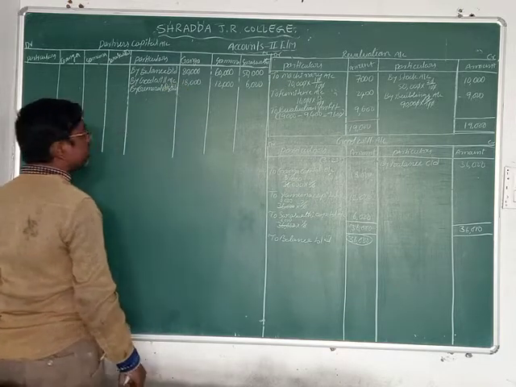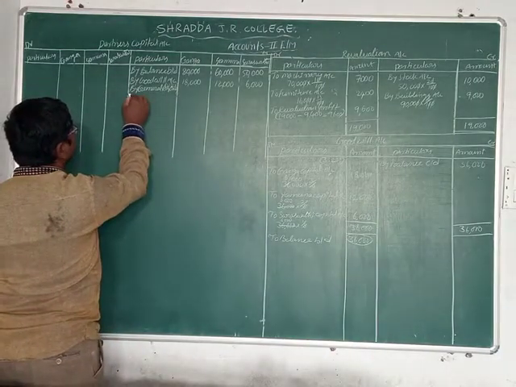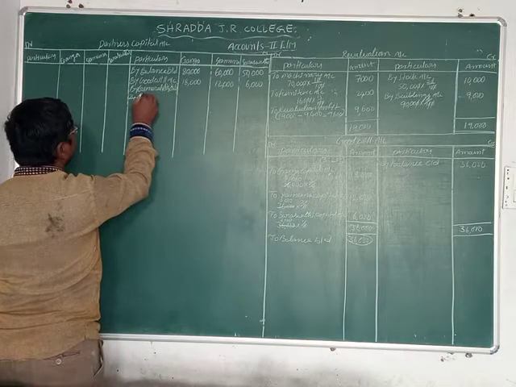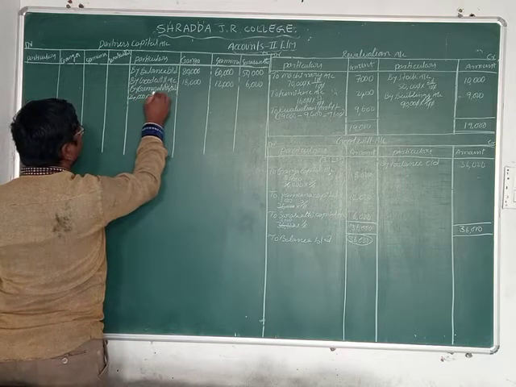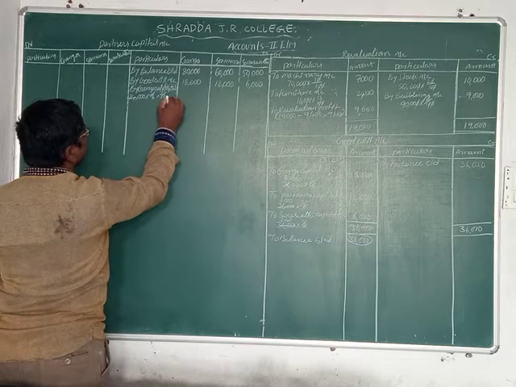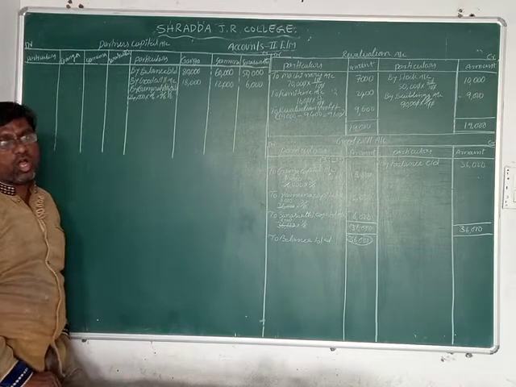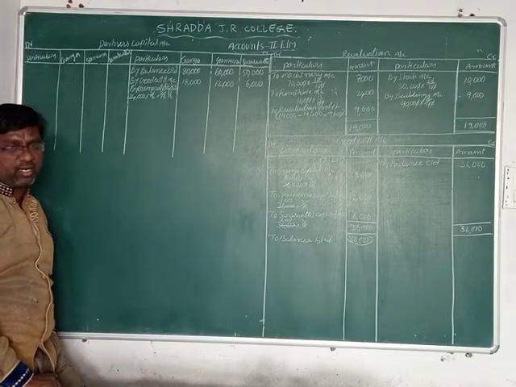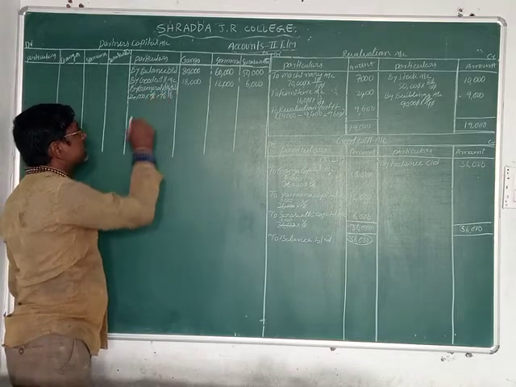General reserves value is 24,000 rupees into Ganga 3/6, Yamuna 2/6, Saraswati 1/6. This ratio we use to distribute the general reserves. How do we distribute that? Let us see. 6 ones are 6.